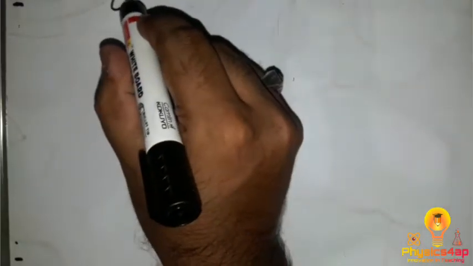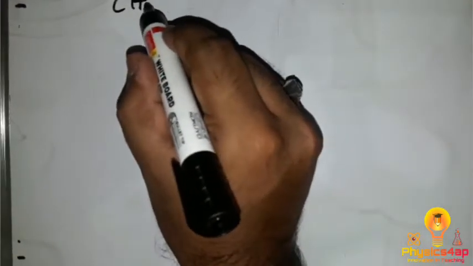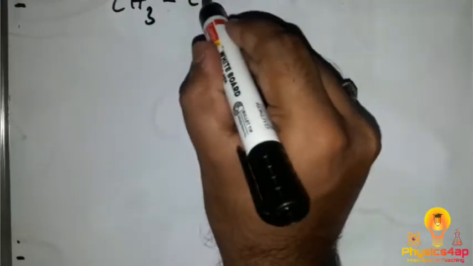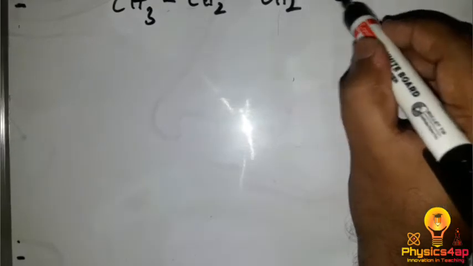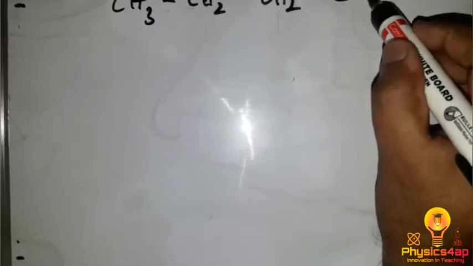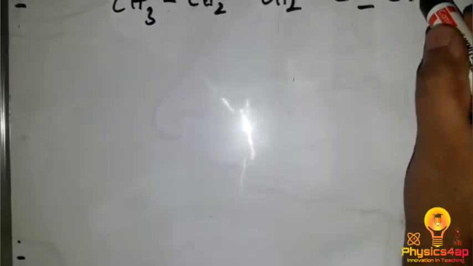So when we have a triple bond like CH3 bond CH2 bond CH2 bond C triple bond CH.